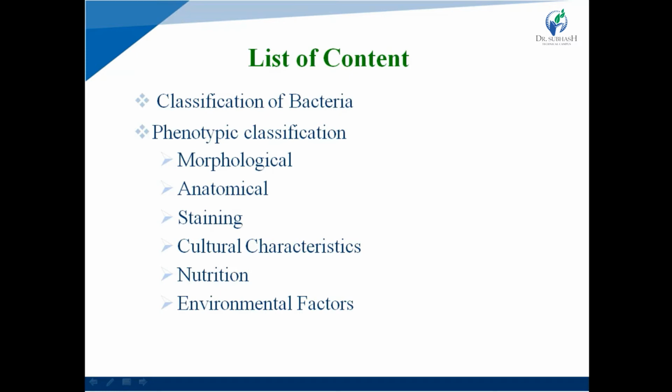Phenotypic classification has subtypes. First is morphological classification, next anatomical classification, staining classification, cultural characteristics, nutritional classification, and environmental factors.